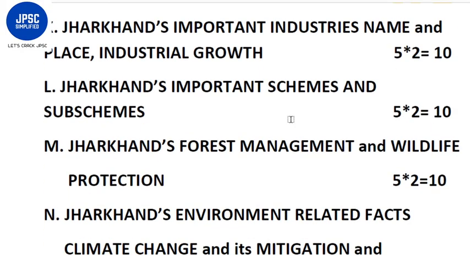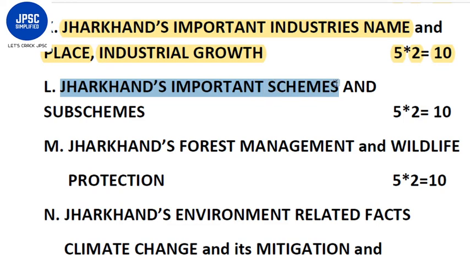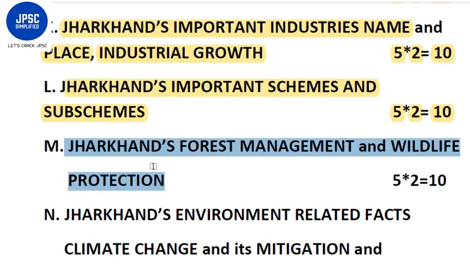Now the next topic would be Jharkhand's important industries, name and place, industrial growth. This would comprise 5 questions of 2 marks each, totaling 10 marks. Next topic would be Jharkhand's important schemes and sub-schemes. Total 5 questions would be asked, 2 marks each, totaling 10 marks. Next topic would be Jharkhand's forest management and wildlife protection. Total 5 questions of 2 marks each, totaling 10 marks.